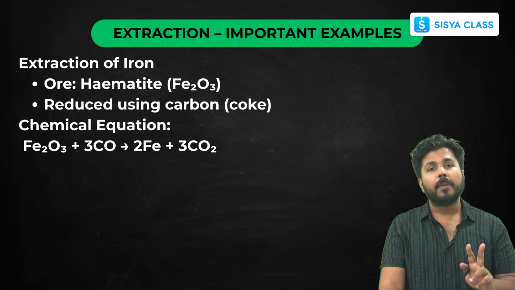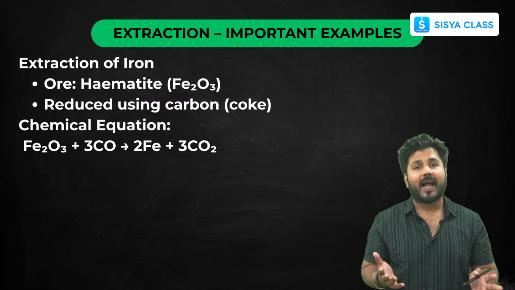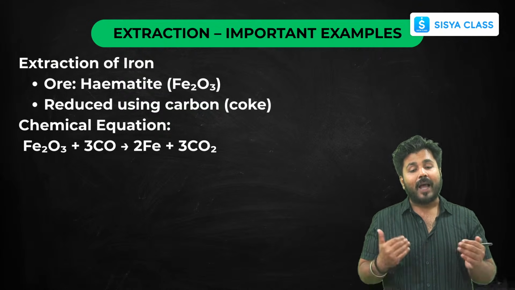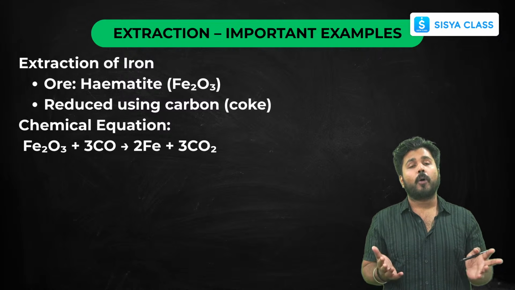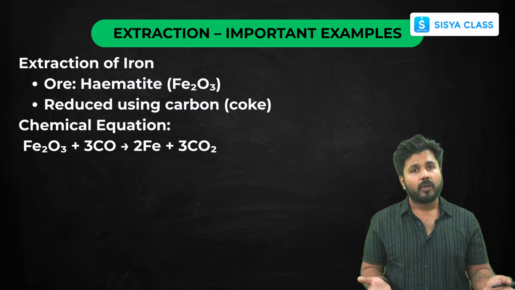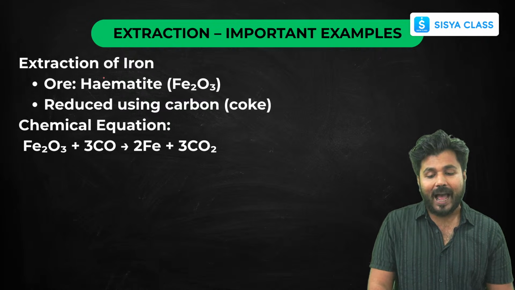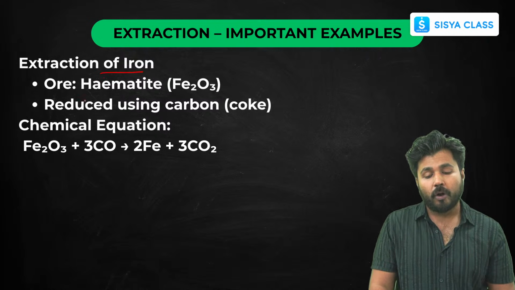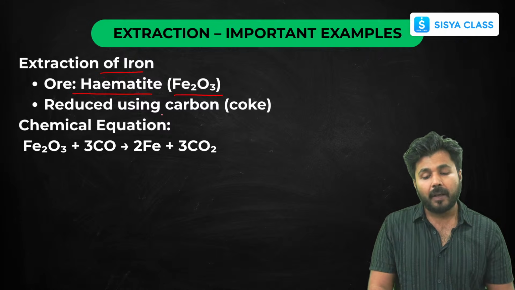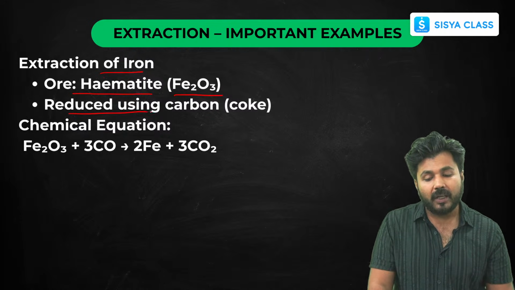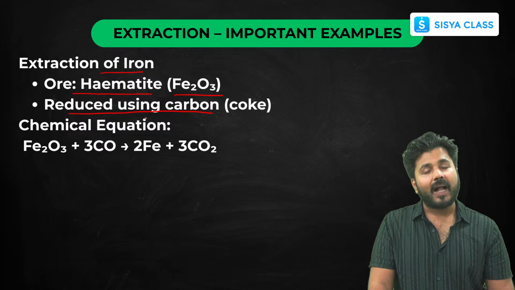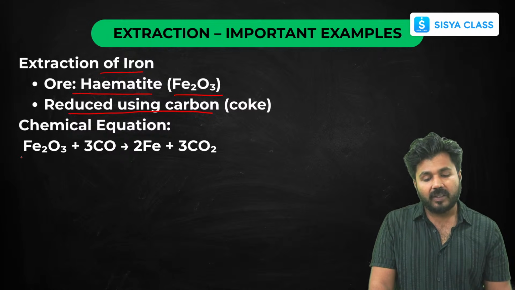Now 2 important examples which have mostly been asked in exams are about iron and aluminium. Iron is the most common metal that is being used. Let's discuss them one by one. If I talk about iron, the most common ore of iron is hematite, Fe2O3, iron oxide. It is reduced using carbon. Carbon is the common reducing agent that is used here, and you can see the reaction as well.